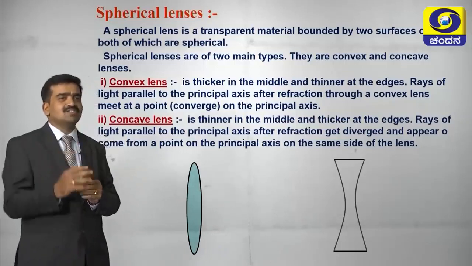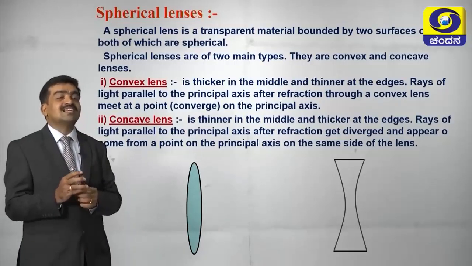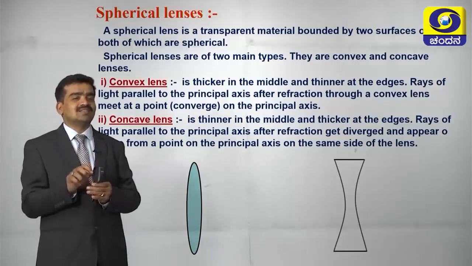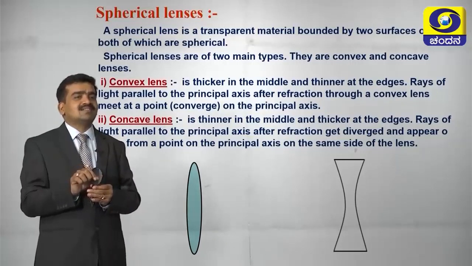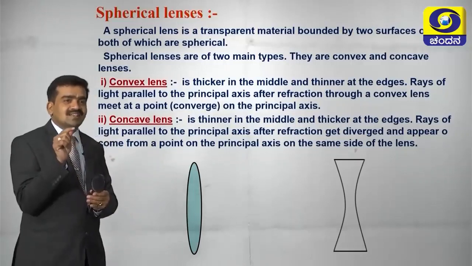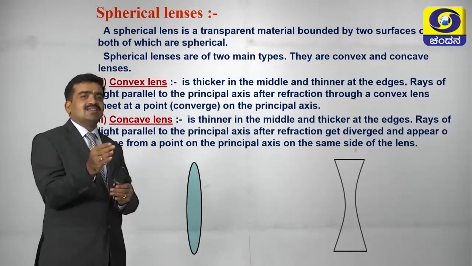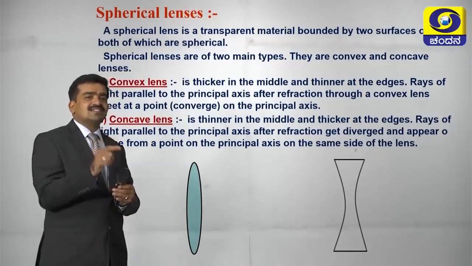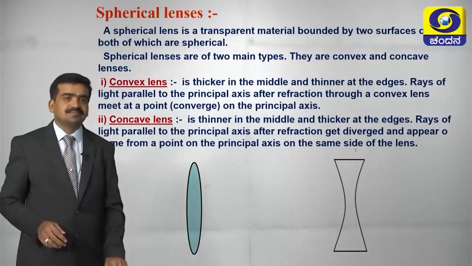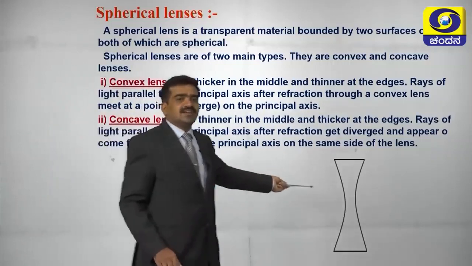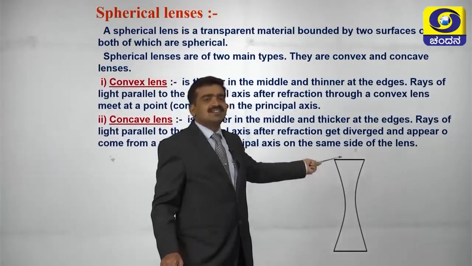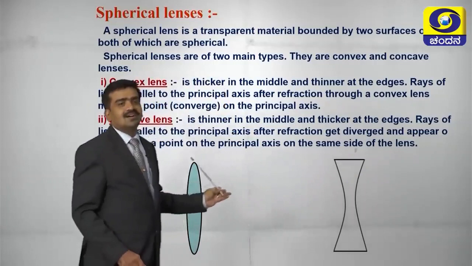We are going to differentiate a concave lens from a convex lens based on the surface. A lens which is thicker at the center and thinner at the edges will be a convex lens. If it is thinner at the center and thicker at the edge, it will be a concave lens.